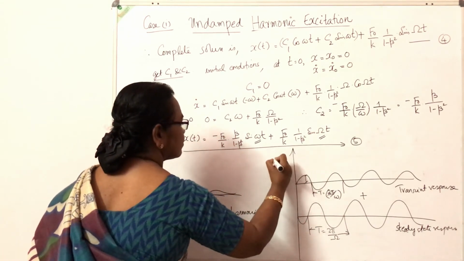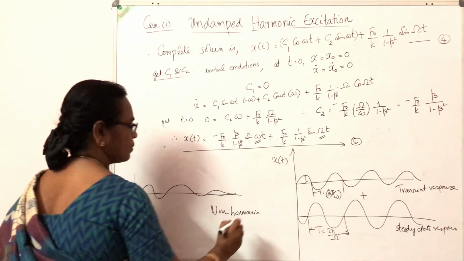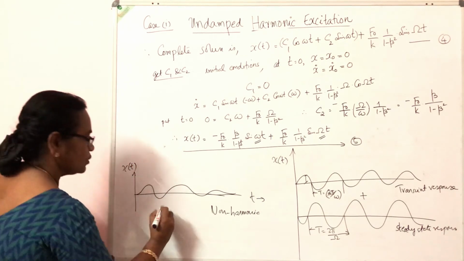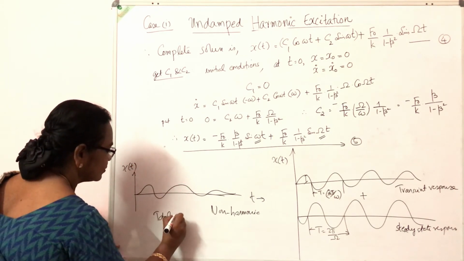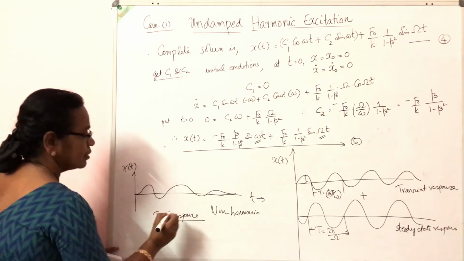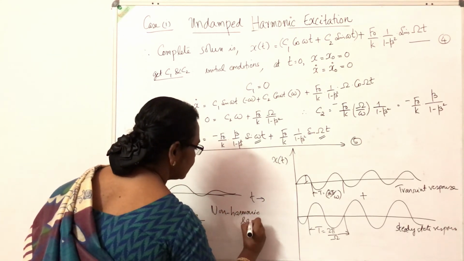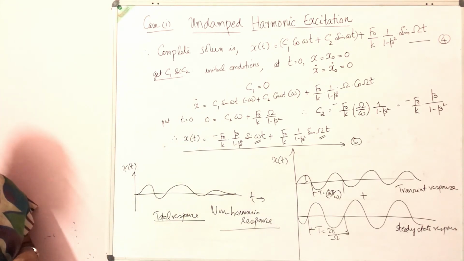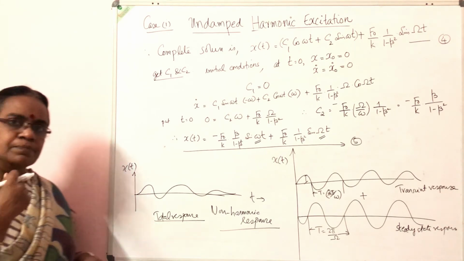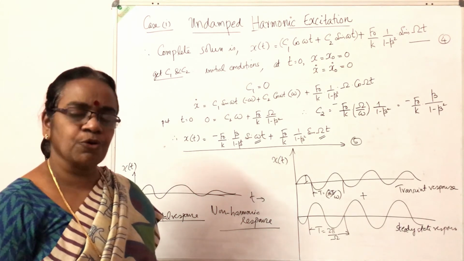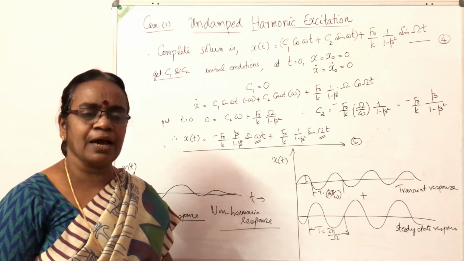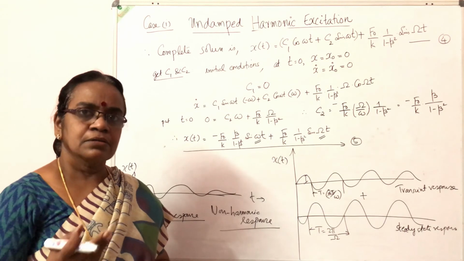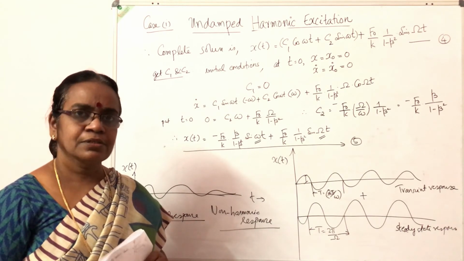If I plot x along this axis and time along the other, the total response will be non-harmonic. So for a structure in vibration with no damping, the total response will be non-harmonic.